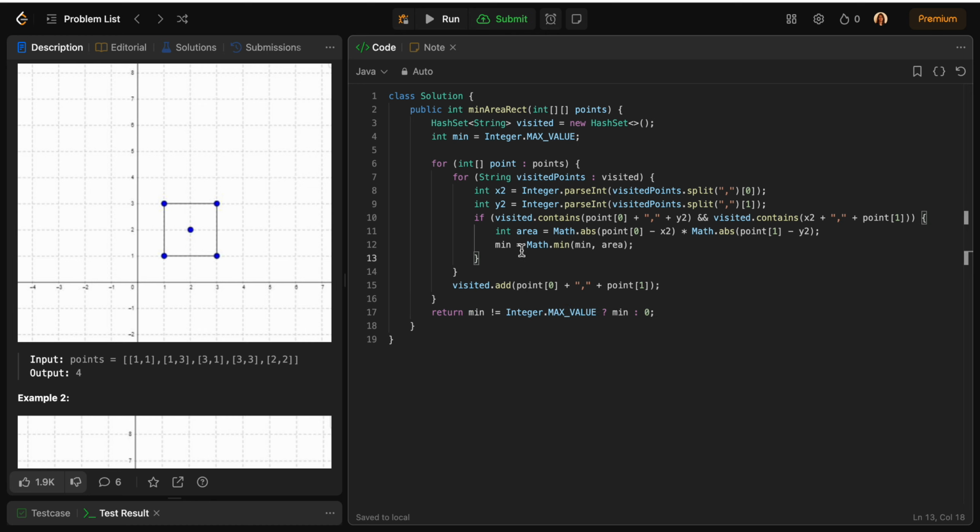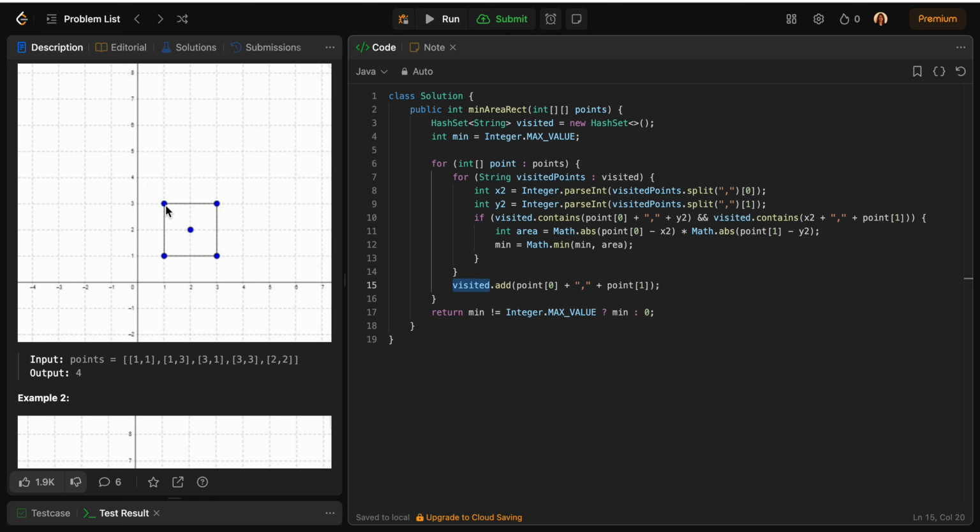And once we are done finding the minimum value, we will add this new point that we just discovered into my visited set again, so that in future some other rectangle might be possible through this point, so we do not want to neglect it. Okay, so that's how we are doing it.